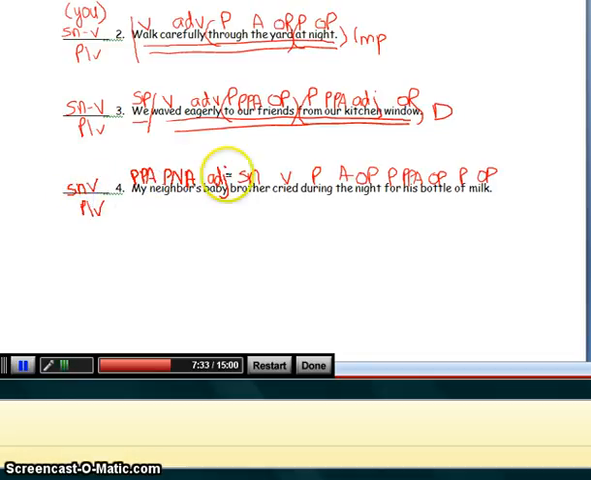Again, we're checking for prepositional phrases. During the night, prepositional phrase. For his bottle, prepositional phrase. Of milk, prepositional phrase. Period, statement, declarative sentence. Go back to the verb. Separate the complete subject from the complete predicate. Is there an adverb exception? No. Natural or inverted order? Natural, no change.